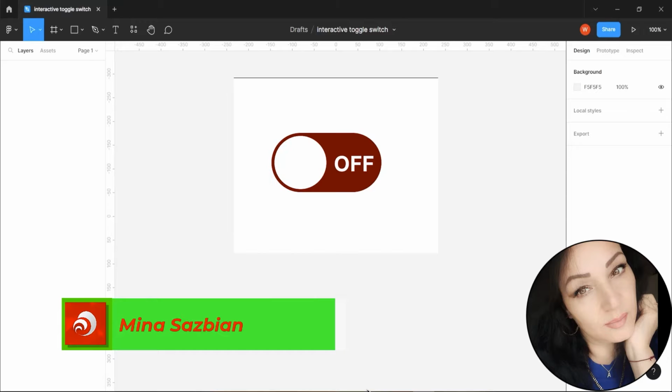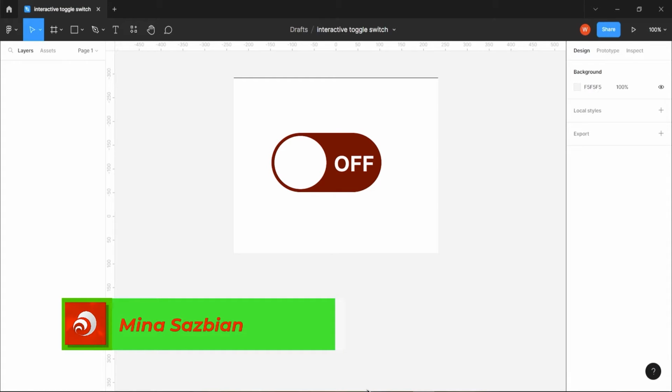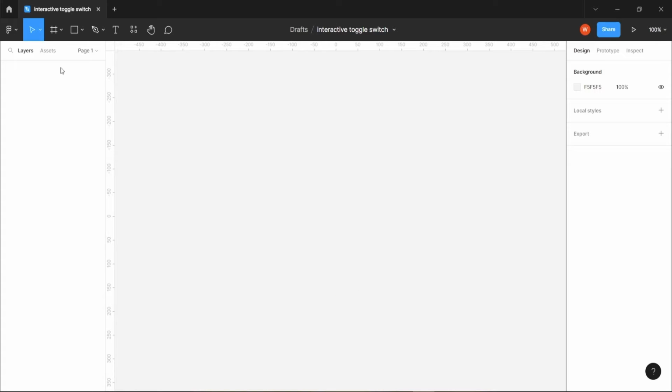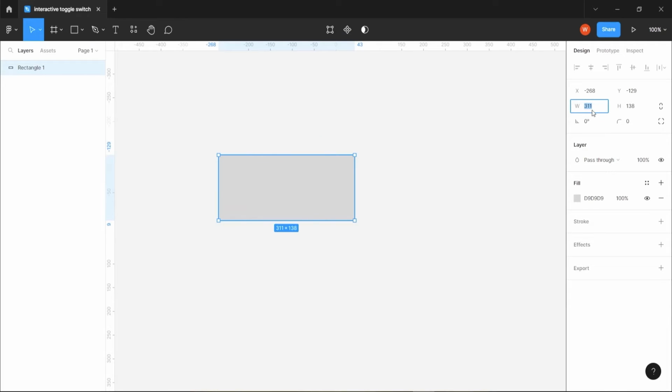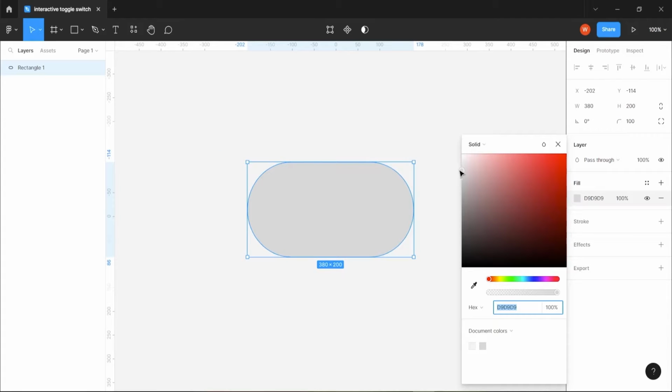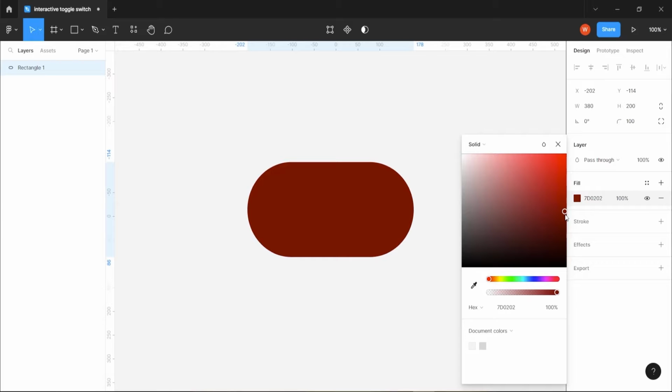Today we are going to learn how we can make an interactive toggle switch in Figma. Please open Figma and now we are going to make one rectangle here. Size could be 380 by 200. Corner radius 100. Changing the fill to dark blue.